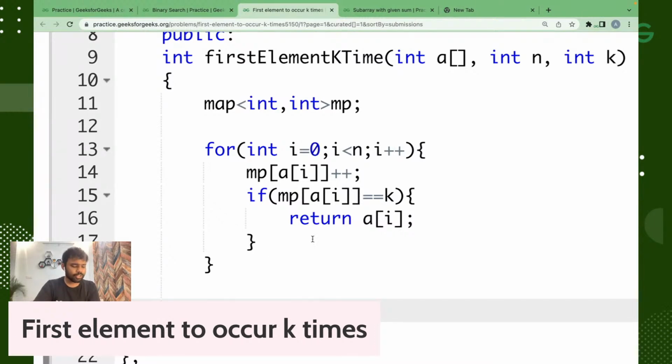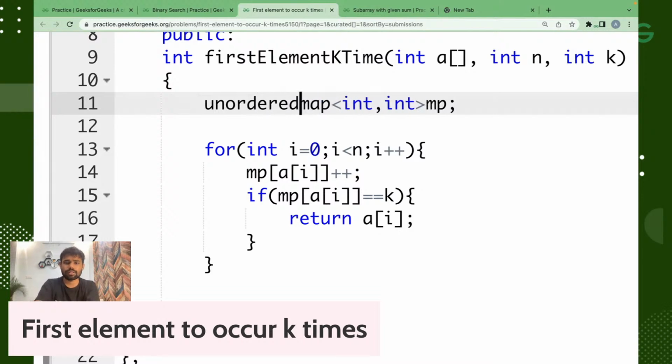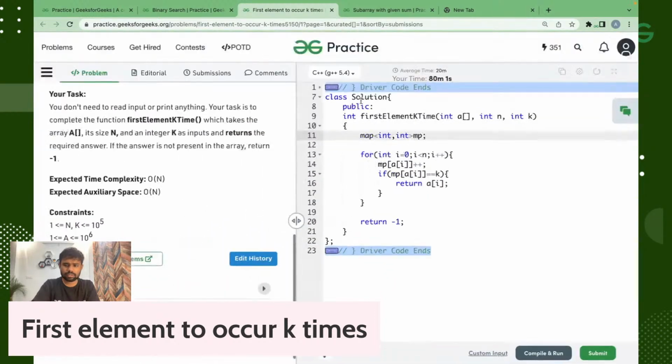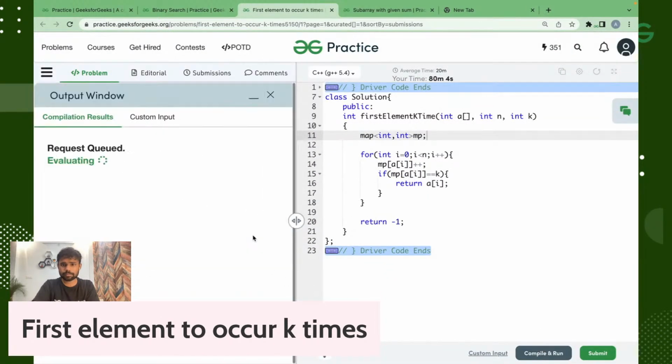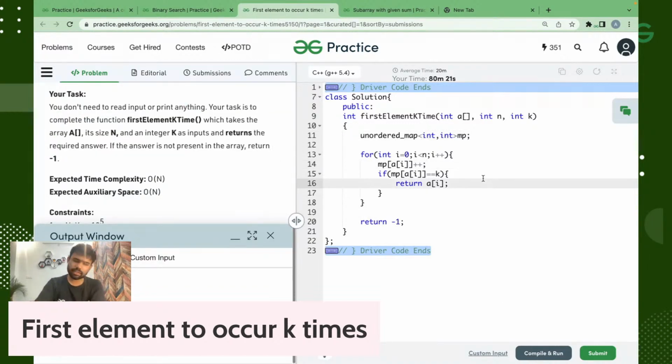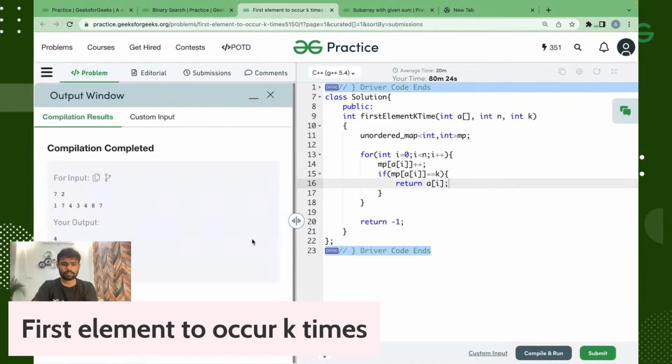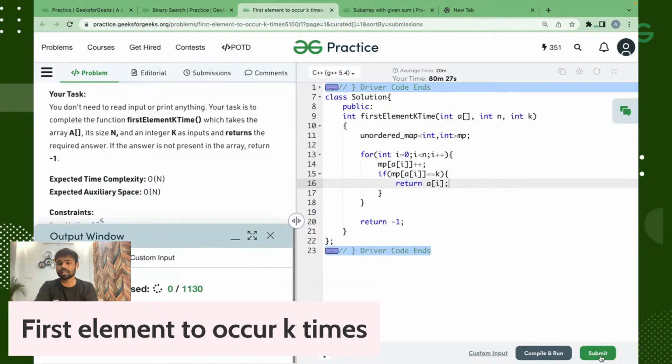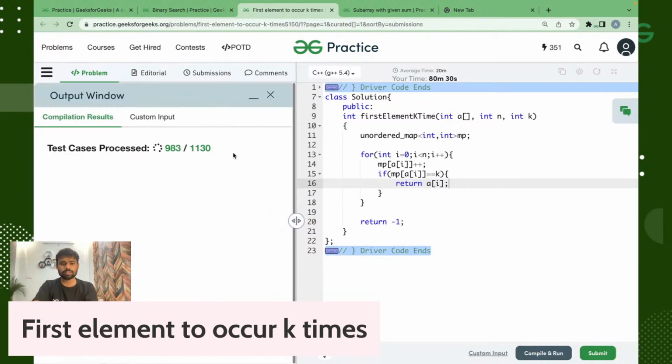Yeah, we can use unordered map also. I can write unordered map here. That's not a very big case, but it's fine. Map is also fine. Let's compile the problem. We've got the right answer for this particular case. Okay, so let's take unordered map only. Again, the right output is there. Let's submit the problem. Great.